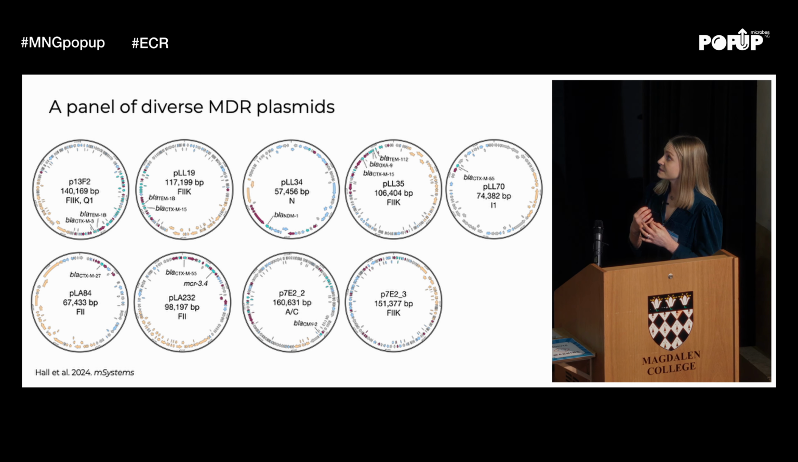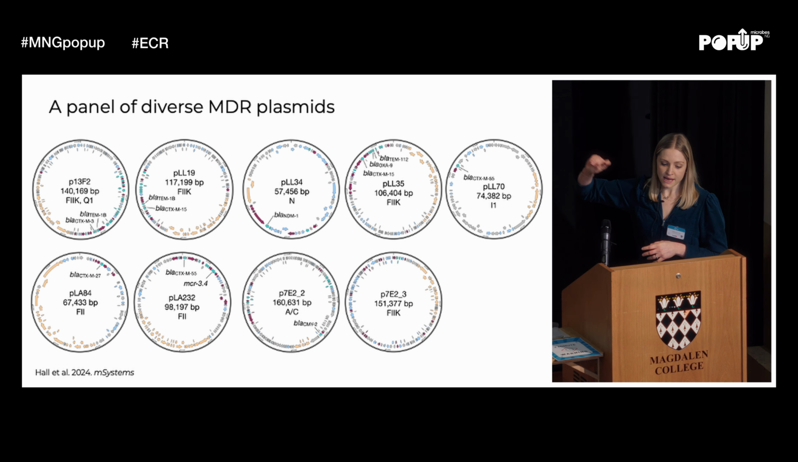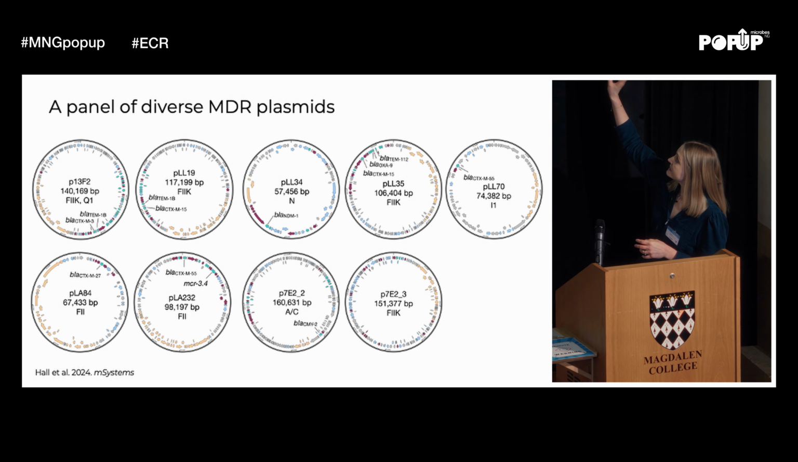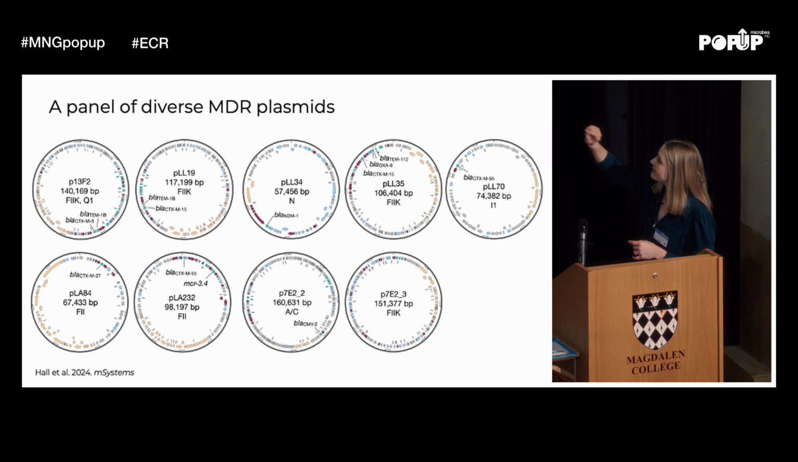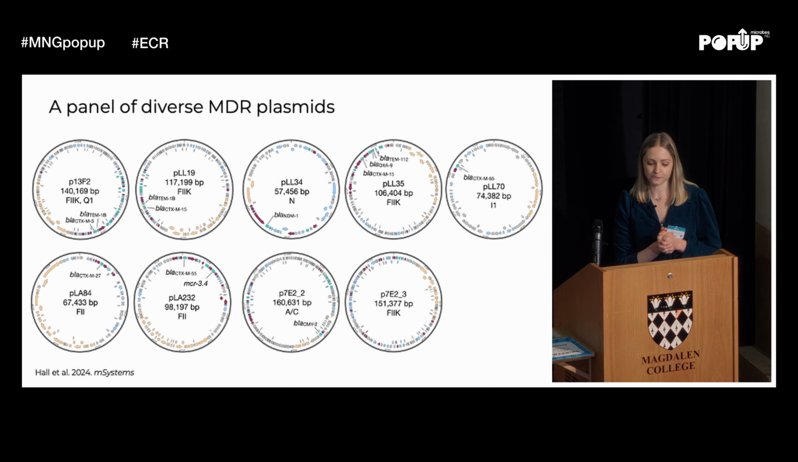They have different plasmid types. The genes in orange here are showing that they are conjugative. These are all the TRA genes. And they have different MDR genes. We have CTX-M-15, 55, 27, and we have an OXA gene up at the top, and mobile colistin resistance as well.